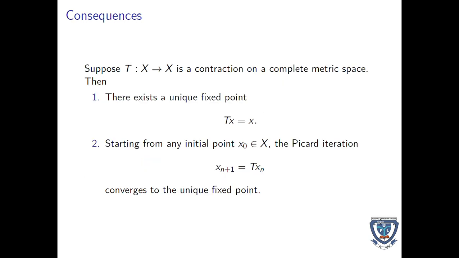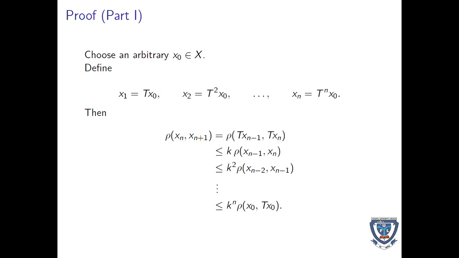Now, consequences of our Banach contraction mapping. Suppose T is a contraction on a complete metric space, then there must exist a fixed point. And secondly, the Picard iteration will converge to that fixed point. Now, the proofs have been written out for you in a very simple way. How do we go about this?